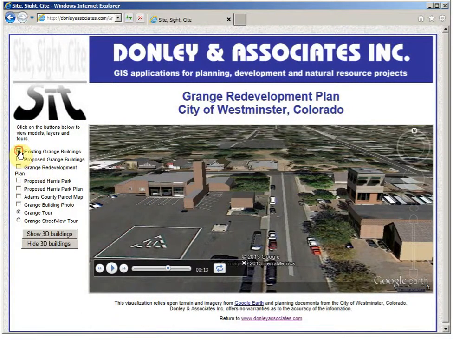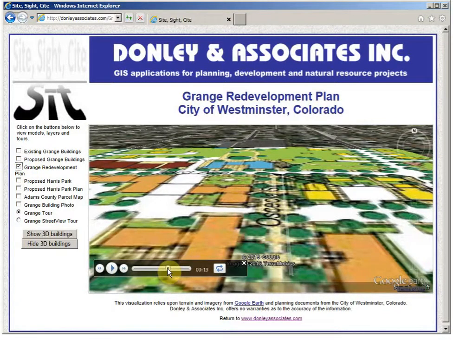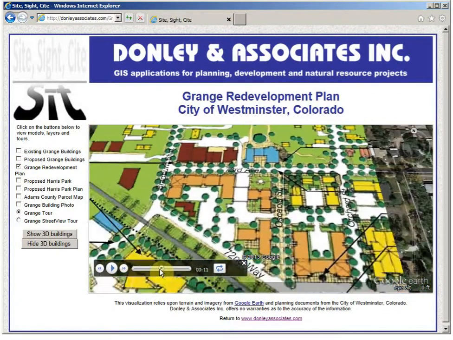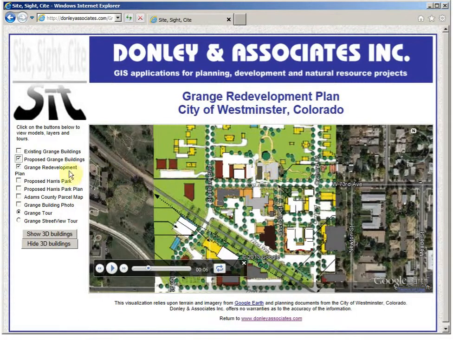Now I'm going to turn that off and I'm going to turn on the Grange redevelopment plan and take that controller and zoom out a little bit. So I'm just running that slider bar so now I can see the proposed road alignments, landscaping, proposed buildings. Those building locations have been modeled as well, so I can turn on the proposed Grange buildings and you can see them start to appear.